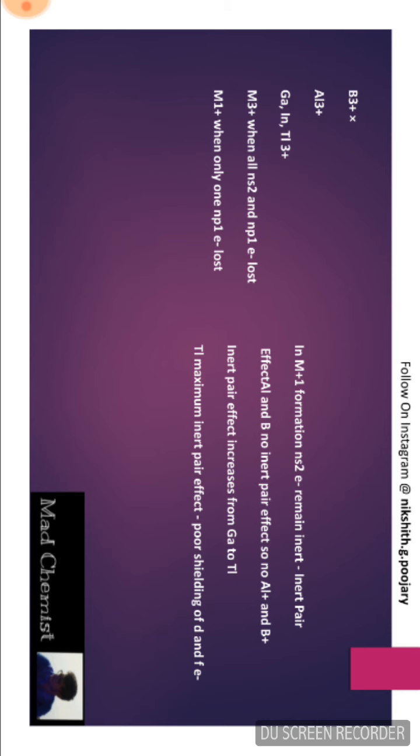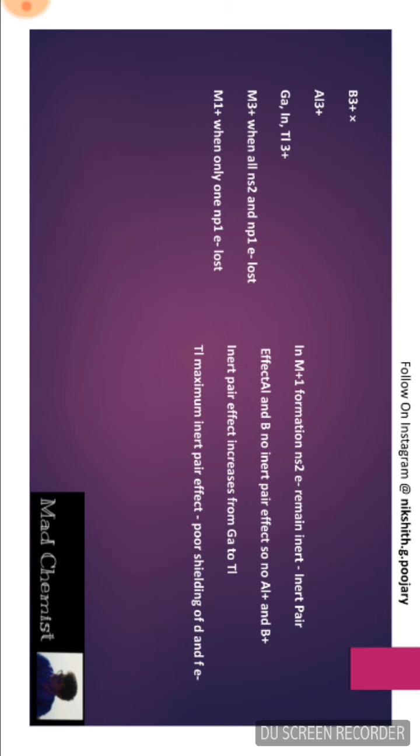The electron pair in the ns orbitals remains inert. This is called the inert pair effect. The inert pair effect is a tendency of two electrons in the outermost s orbital to remain unshared in the compound. If you consider boron and aluminium, they do not show inert pair effect. Hence, they do not form Al+ and B+ cations.